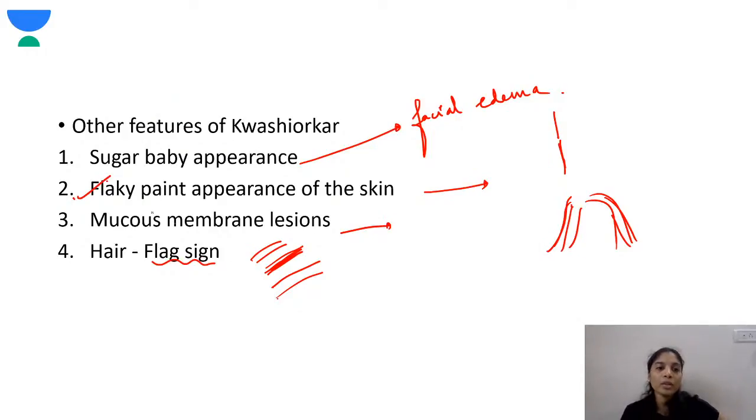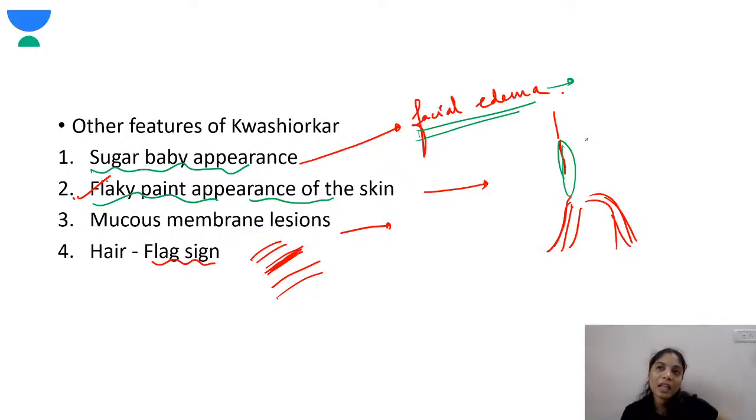Other features of kwashiorkor are the sugar baby appearance. These children have facial edema, and we tend to take it wrong, thinking the baby is plumpy and chubby, so there can't be malnutrition, but that is the appearance they have. There is also a flaky paint appearance of the skin, with peeling or pigmentation of the skin.